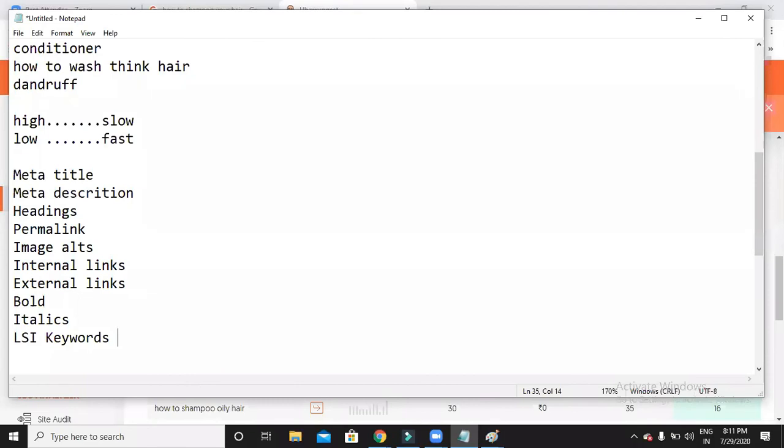Why? Because here we are not allowed to do some keyword stuffing. Why? Because Google is considering it as a black hat technique. That's the reason we should not stuff the keywords. Then how can I make Google understand, yes, this is what my blog is all about? If I use the keywords in all these important places, Google understands that this person's blog is all about how to shampoo your hair. So when someone searches for this keyword, I can show up this website on top.